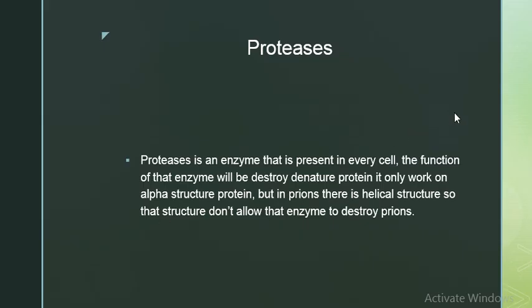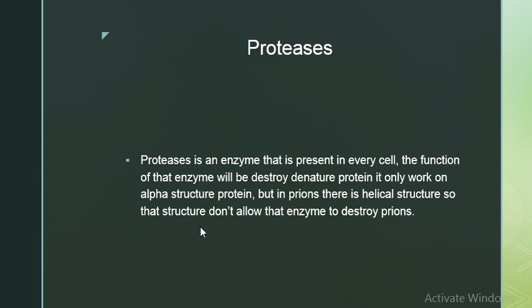Then proteases. What are proteases? Proteases are enzymes that are present in every cell. What is the function of that enzyme? That enzyme destroys our denatured protein. For example, when a protein has worked properly, then it denatures, and proteases destroy that denatured protein. Proteases only work on alpha helical structure proteins. So proteases only destroy proteins which have an alpha helical structure, but prions don't have an alpha helical structure. Prions only have a beta pleated structure. So that's why proteases cannot destroy prion protein.